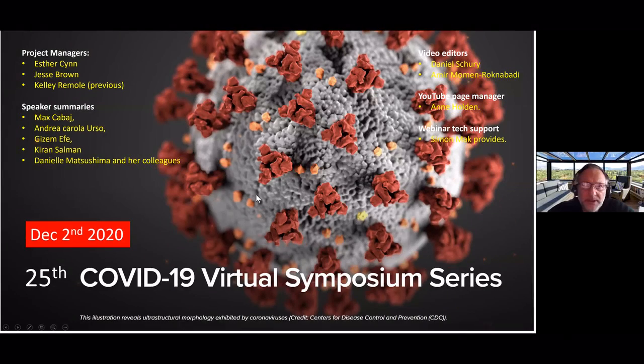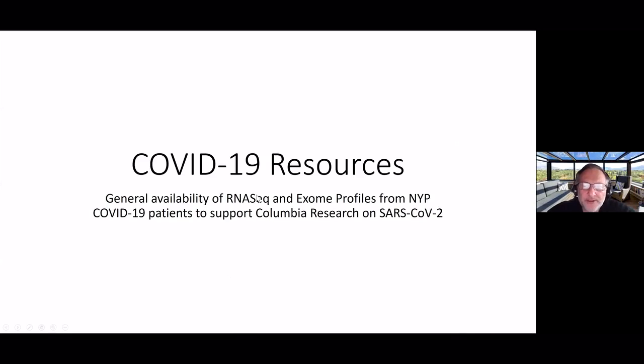Let me start by making one really important announcement for anybody here at Columbia and then later on for anybody in the broader community. We put together a large resource of molecular profiles that have been generated with the help of the CUB, the Columbia University Biobank, which include both RNA sequencing and exome profiles from patients with COVID-19 and negative controls.